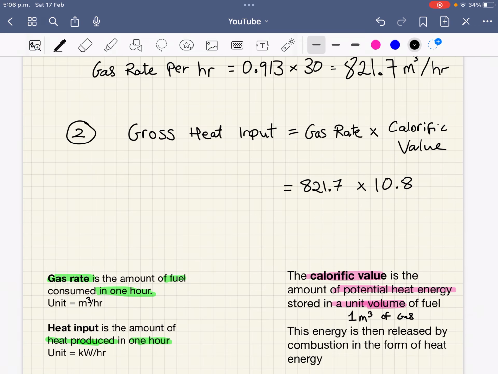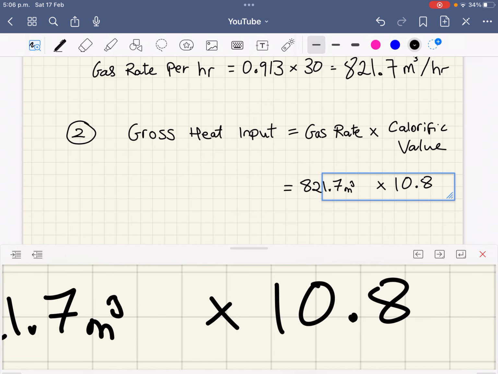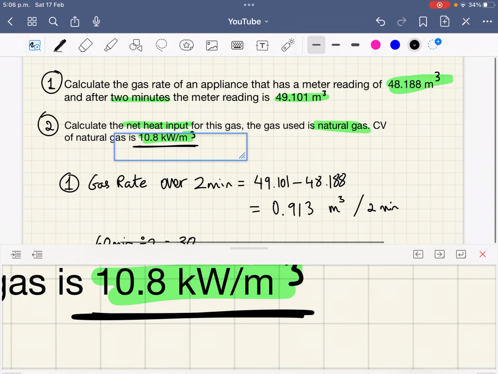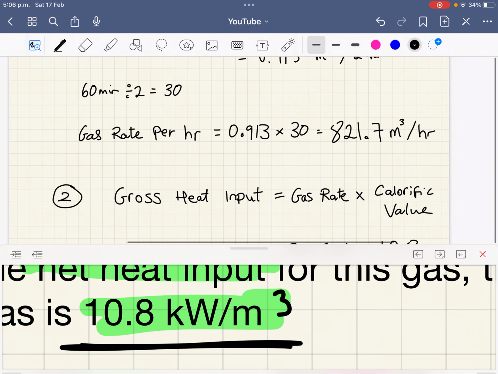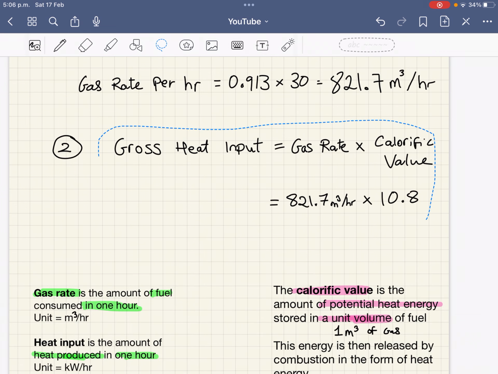I could put the units on there as well actually. So this is meters cubed per hour, and then this is kilowatts per meter cubed. Just going to move everything over so we have space for that.